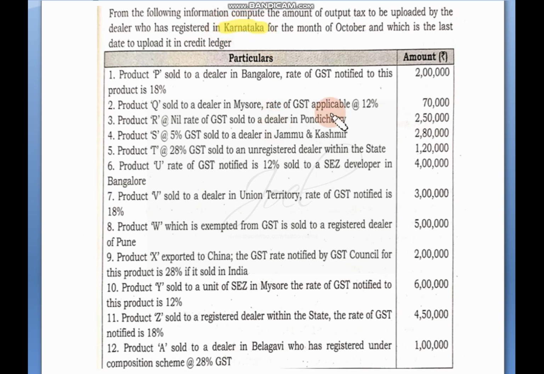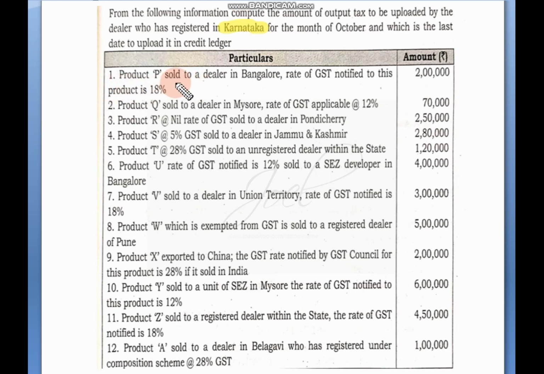So within Karnataka all transactions are considered to be SGST and CGST transactions, whereas if it comes to any other country or any other state, then it is considered under the IGST column. So that we have to remember.